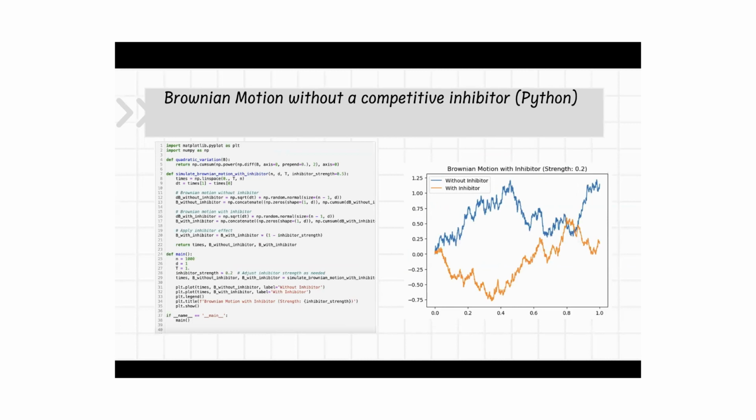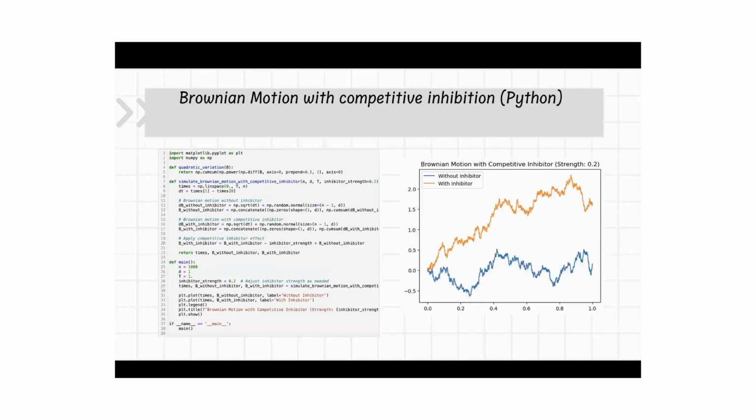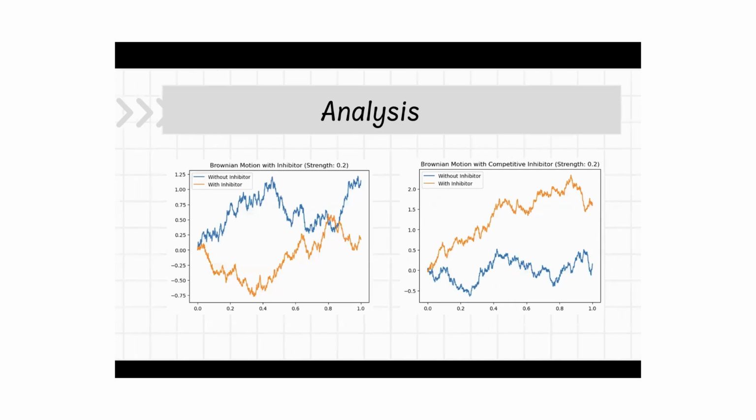Also using Jupyter, I modeled Brownian motion without a competitive inhibitor, and I also modeled it with a competitive inhibitor. Since Brownian motion is random movement, both non-competitive and competitive inhibitors influence the random motion, but they do so through different mechanisms, with the non-competitive inhibitor inducing structural changes in the enzyme that affect its catalytic activity, while competitive inhibitors directly compete with the substrate for the active site instead.